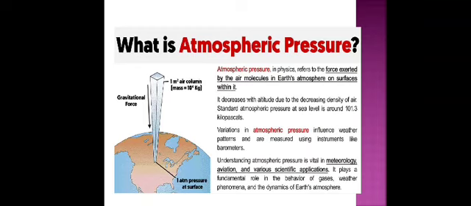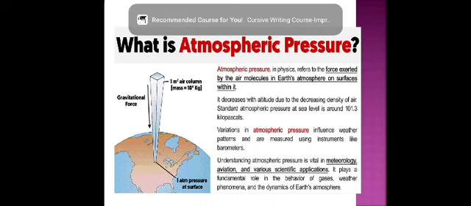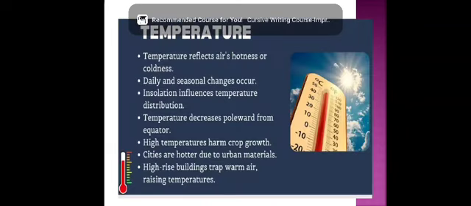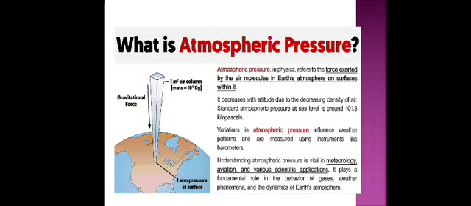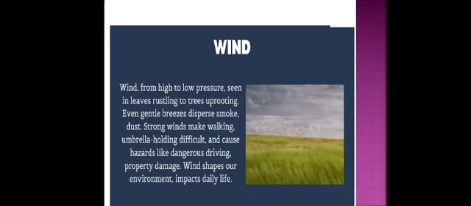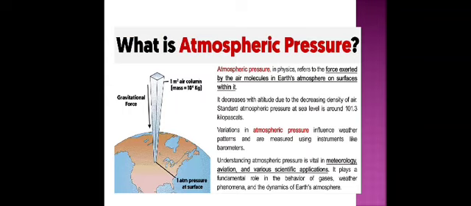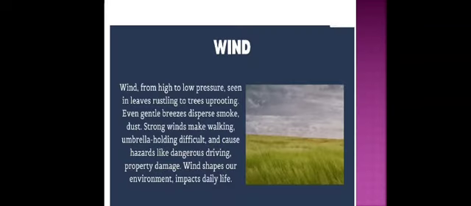Atmospheric pressure varies from place to place and from time to time due to the following factors. First, the air temperature. The distribution of air pressure depends on the air temperature. If the temperature is high in a place, the air gets heated up to the extent that it becomes lighter.